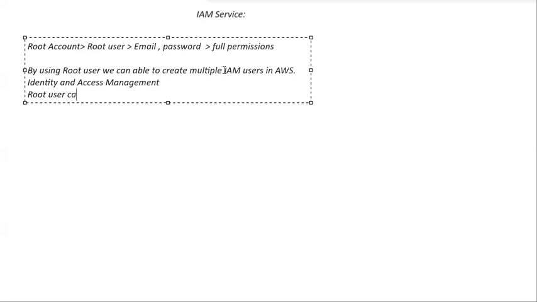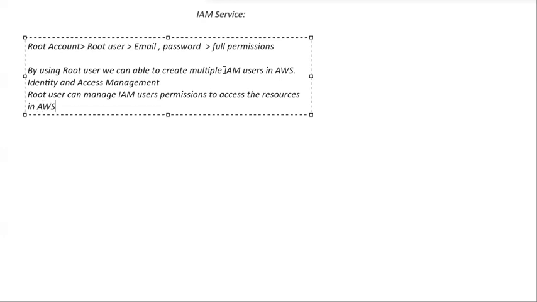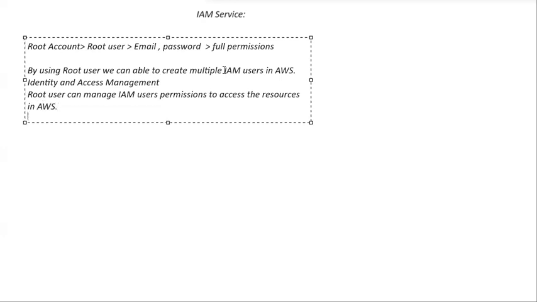Root user can manage IAM users permissions to access the resources in AWS, right? Yeah.